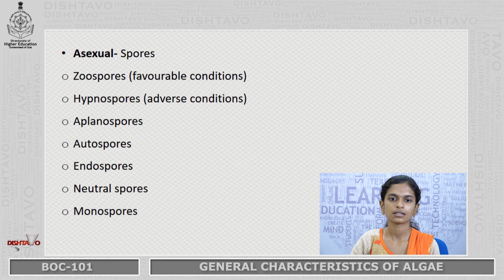And they will form different types of spores. Zoospores will be formed under favorable conditions and they are the motile spores, that is they will have flagella, and the remaining are formed under adverse conditions, that is hypnospores, aplanospores, autospores, endospores, neutral spores and monospores.